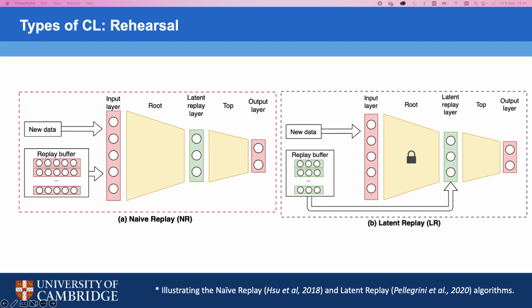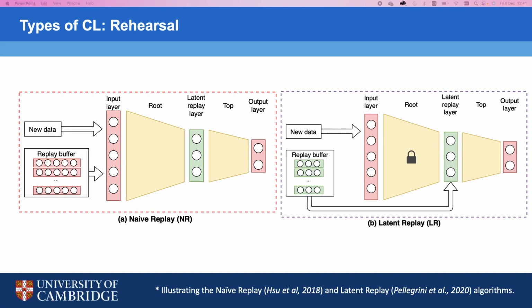To address catastrophic forgetting, various continual learning approaches have been proposed, and one family of continual learning approaches are rehearsal methods. The most straightforward example is naive replay, which you see on the left. Here you maintain a replay buffer containing previously seen samples, and when you encounter a new task, you train the model on a combination of new data from the new task and randomly sampled old data coming from the replay buffer. Since you're physically storing training samples though, this method can be inefficient, especially if you're training on high-dimensional data.